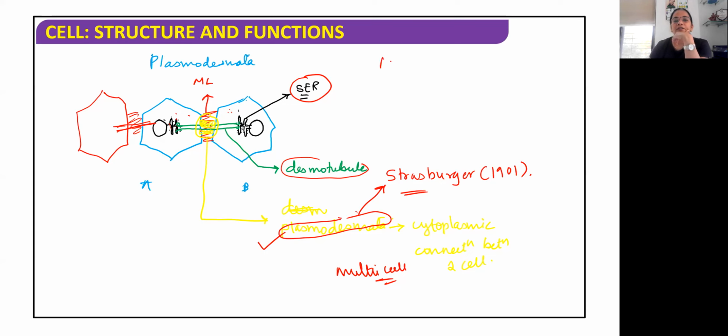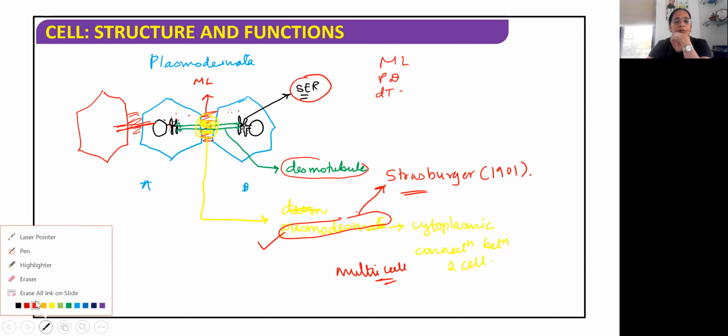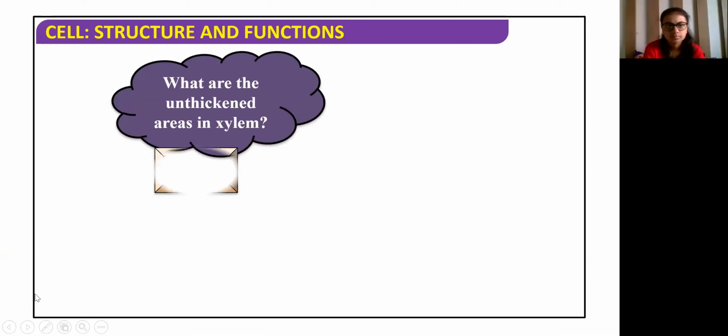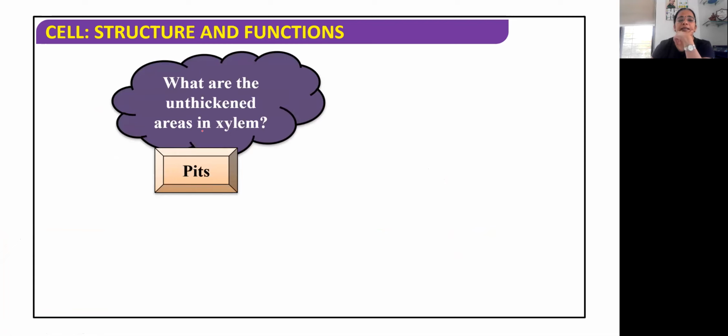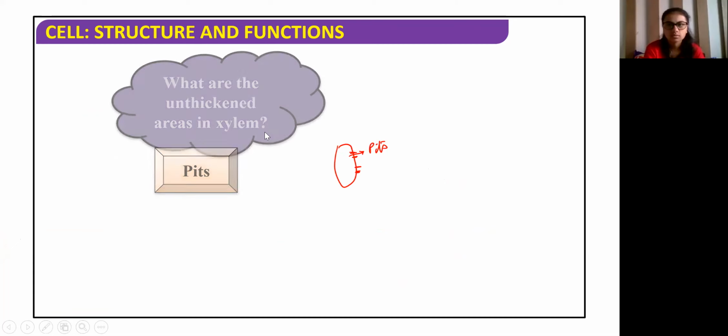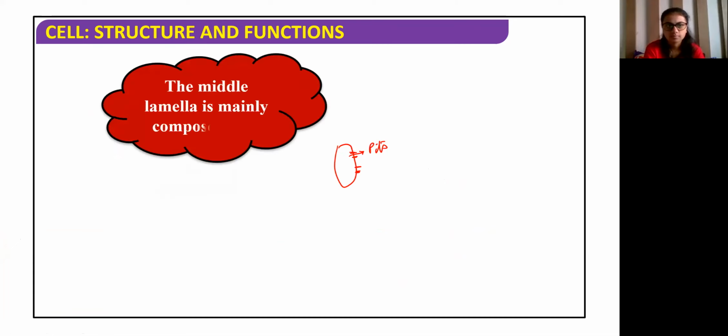Did you understand? So what is a middle lamella? What is plasmodesmata? And what is a desmotubule? Okay? Yes, ma'am. So see, what are the unthickened areas in xylem? That day we said that on the xylem cell wall there are certain unthickened areas, and these unthickened areas are called pits, because xylem has to do the function of transport of water.